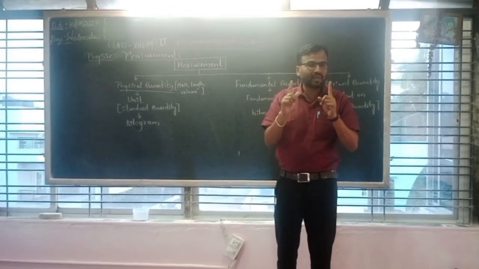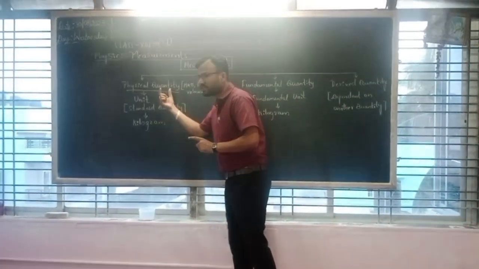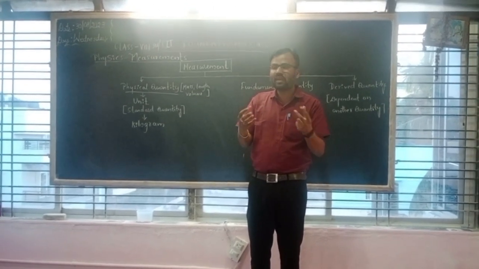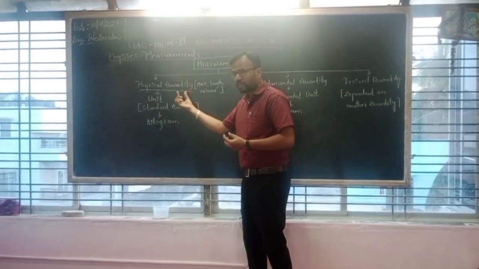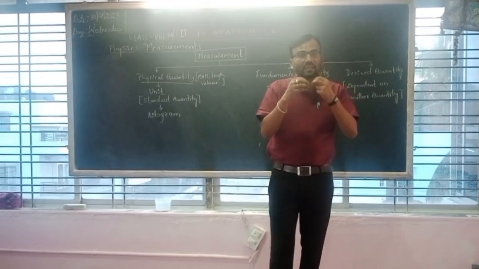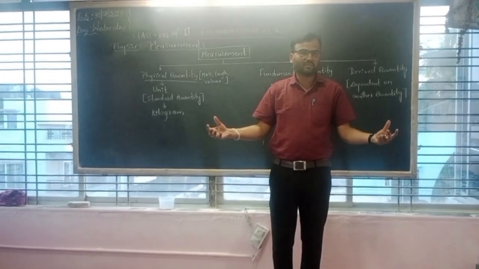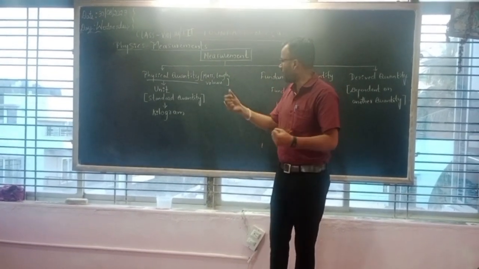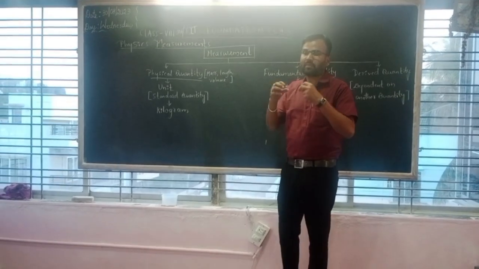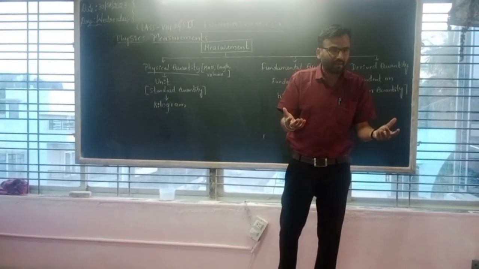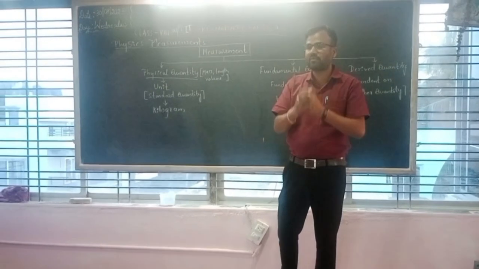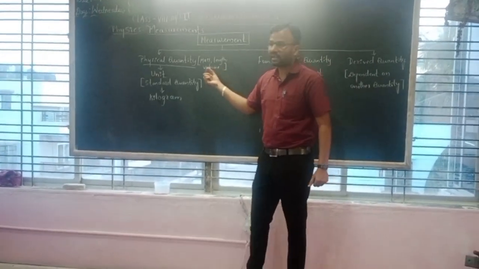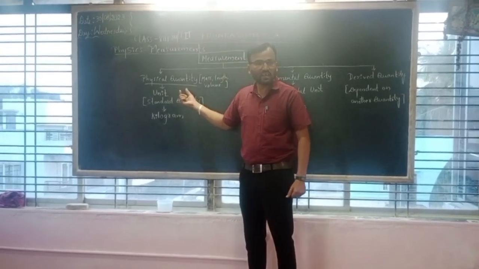So first of all, you should understand physical quantities means any objects, if they are having some quantity and if it is possible to describe its measurement, if you are able to measure it, it may be in a mass, it may be in a length, or it may be in a volume, or it may be in an area. So that type of quantities are considered as physical quantities. Is that clear, students?